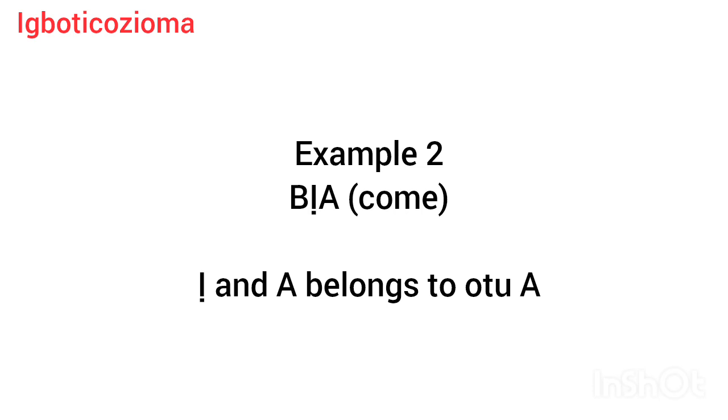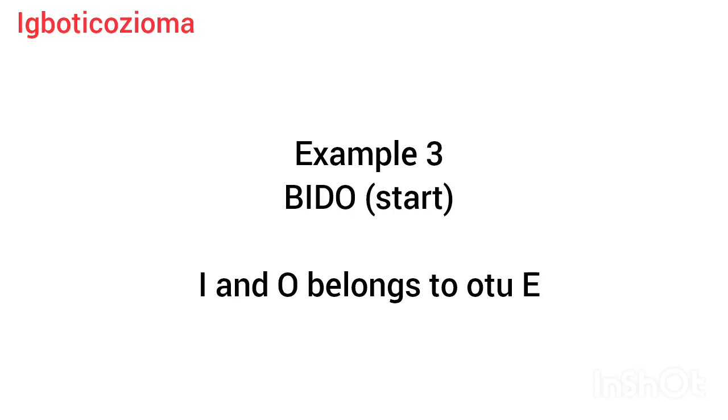Now, let's look at another verb, bido. You can see that bido has two vowels, and that is I and O. I and O belong to group E. They belong to the same group. So in essence, in a word, all the vowels in that word must belong to the same group.